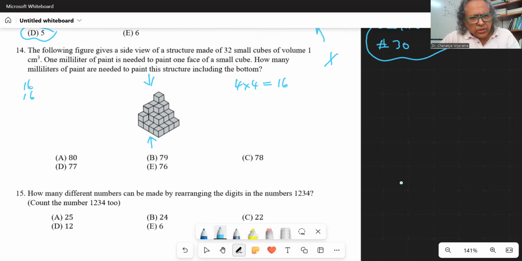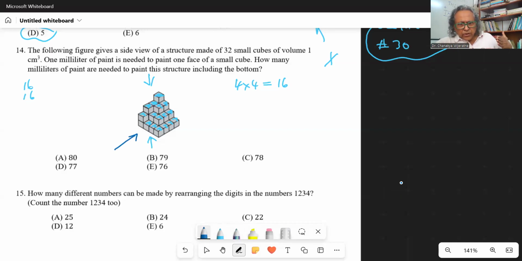Now, if you're not so sure, you can check whether it's correct by painting those faces facing up. 1, 2, 3, 4, 5, 6, 7, 8, 9, 10, 11, 12, 13, 14, 15, 16. See, it's correct. Right. So now we are going to count the number of faces.